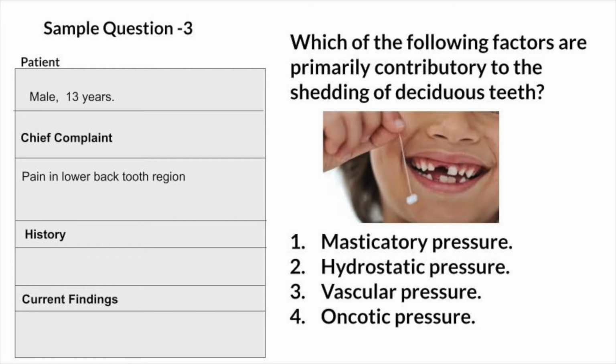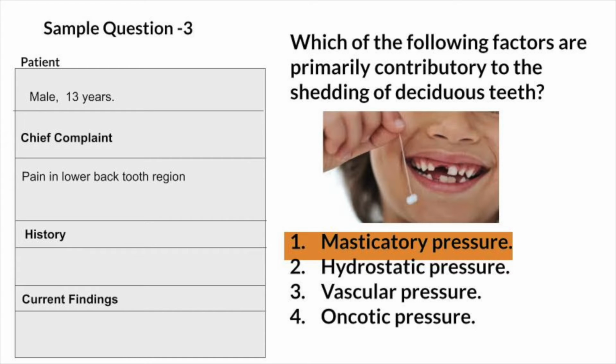Question 3. Patient, male, 13 years, chief complaint, pain in the lower back tooth region. Which of the following factors primarily contributes to the shedding of deciduous teeth? Masticatory pressure, hydrostatic pressure, vascular pressure, or oncotic pressure? Answer, masticatory pressure. The causes of shedding of primary teeth are loss of root, loss of bone and increased force.